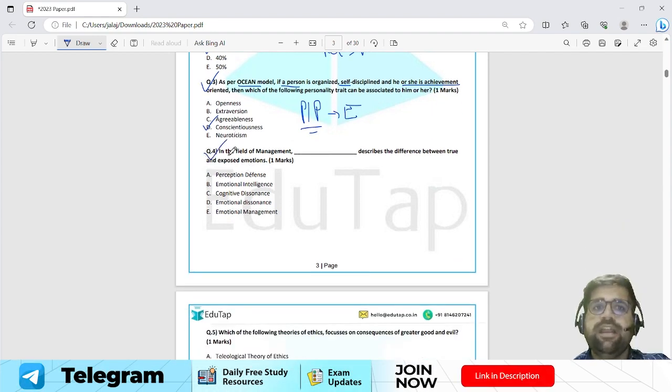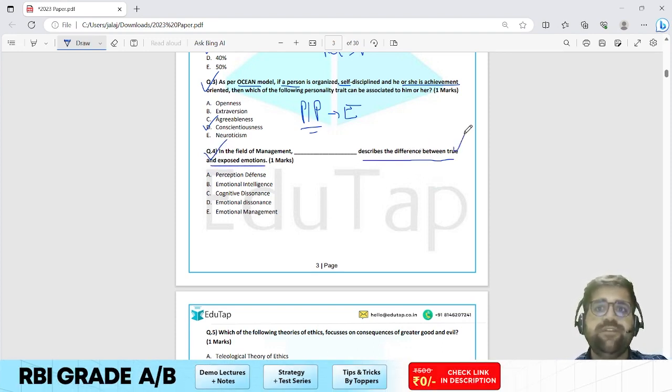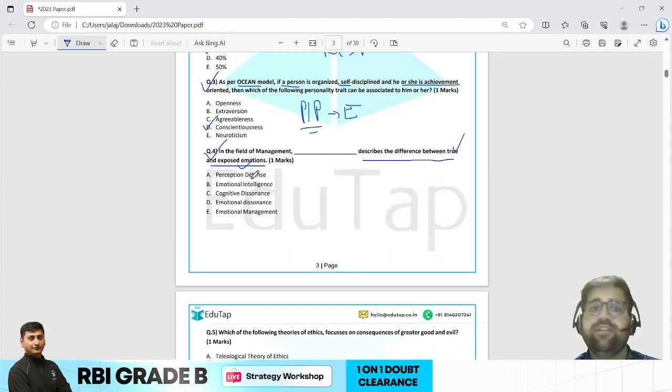Question number 4. In the field of management, Dash describes the difference between true and exposed emotion. So here you have to identify the concept which explains the difference between true and exposed emotions. Now, this particular question has been asked from your emotional intelligence chapter, which is again a very easy chapter.